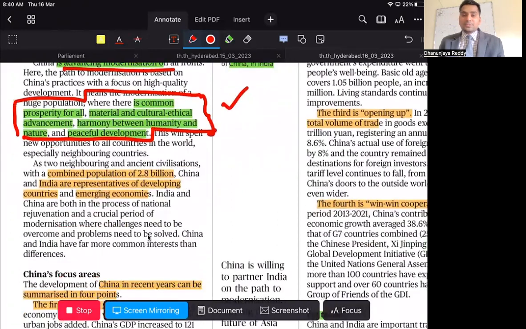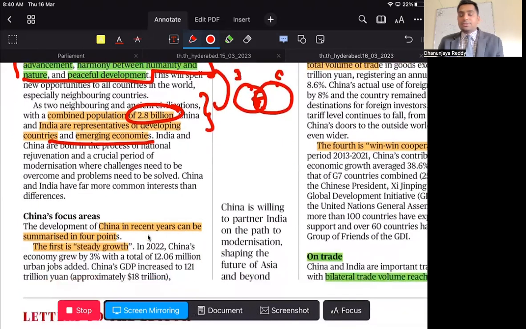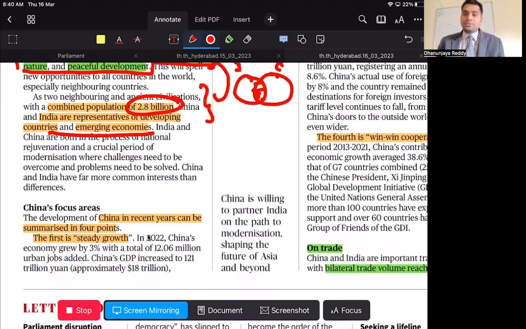Now, what does this mean? India and China together have 2.8 billion population, and both China and India represent developing countries and emerging economies. Hence, there are some converging issues between India and China. So those converging issues will make this century a great century. Now, what are the recent successes of China? As per this person, there were 4 points that highlighted Chinese victory so far.